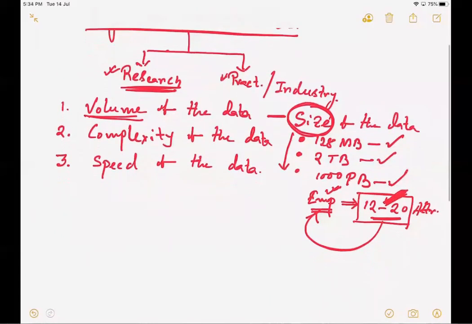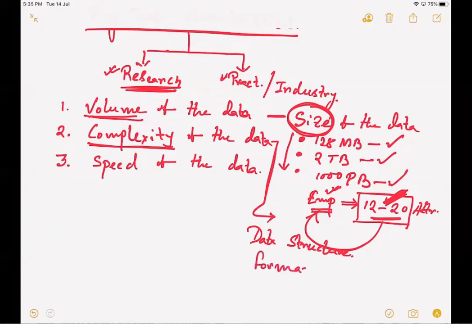Now coming to the second component, what we call complexity of the data. So how complex is your data? Here the word complexity defines the data structures. Whether the data structure we are using, what is the format for that, from which source I have taken the data and everything. So the data structure or the data types, whatever we are using, play a major role in defining the complexity.